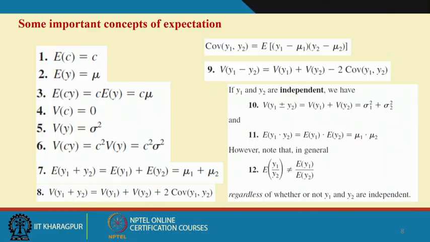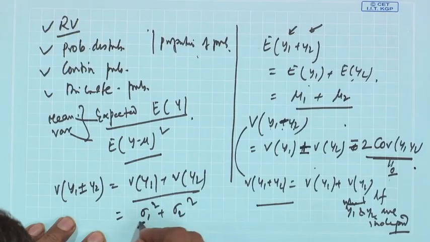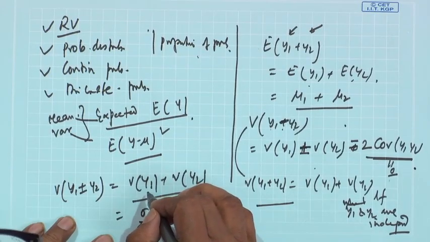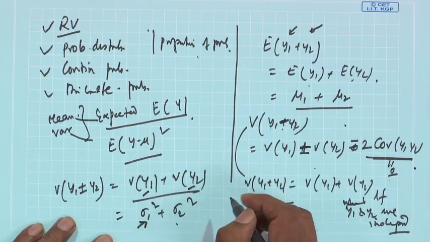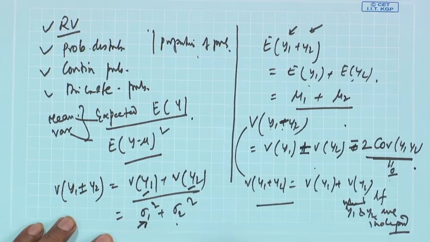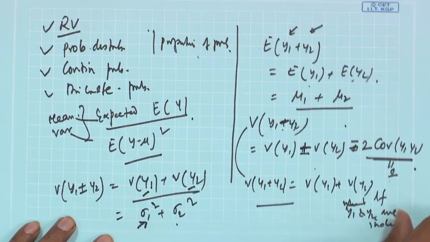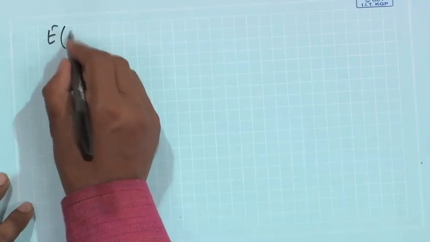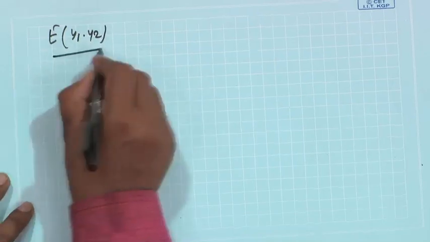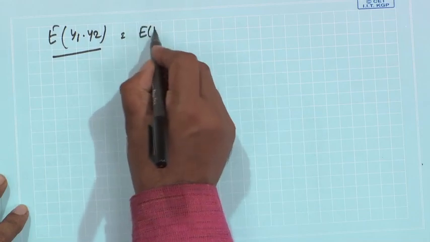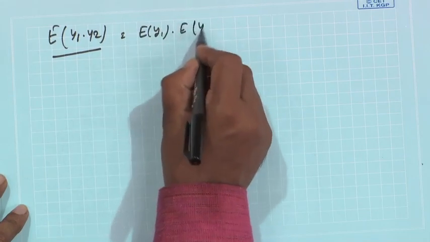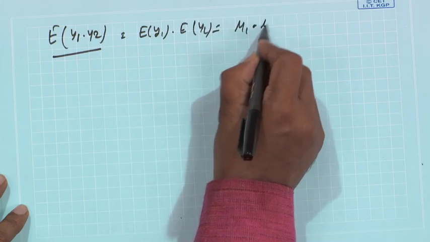Okay. So, then what will happen? This will be sigma 1 square plus sigma 2 square, if sigma 1 square is the variance of y1 and sigma 2 square is the variance of y2. Okay. So, let us see some more things. Suppose y1 and y2 are independent, then what is the expected value of y1 times y2? This will be expected value of y1 times expected value of y2, equal to mu 1 times mu 2.